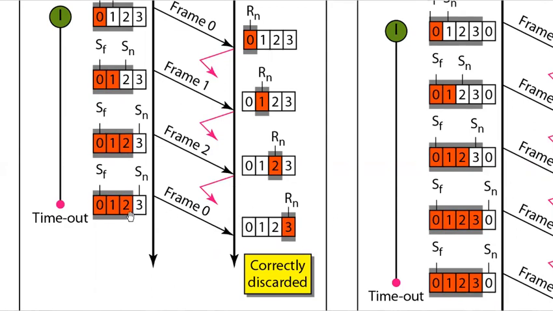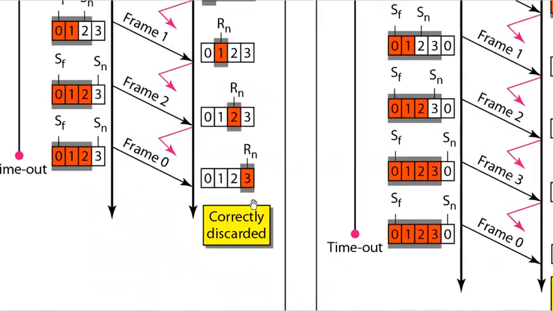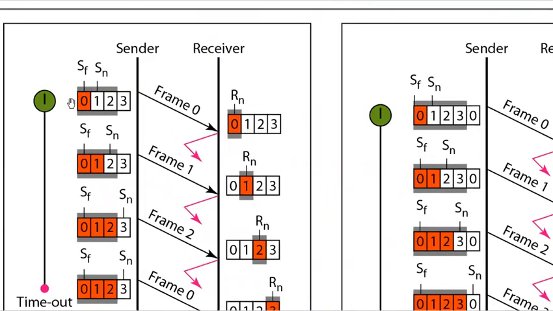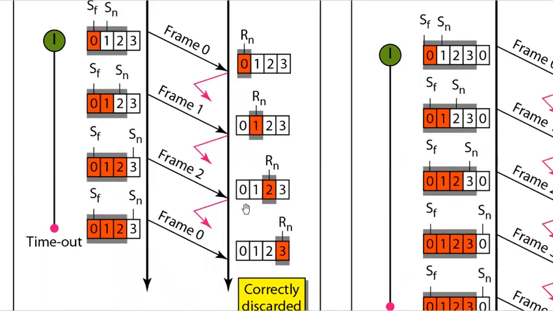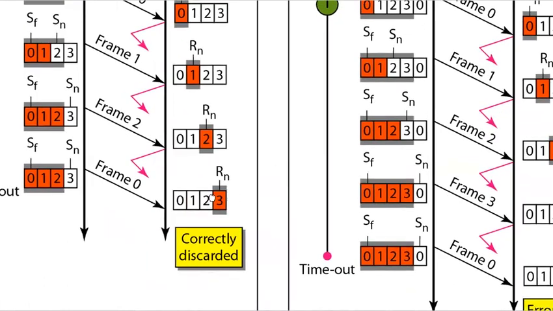Now once it is sent again, it will be discarded. Why will it be discarded? Because the receiver was expecting frame 3. As you see over here, frame 0 is sent, it arrives at the receiver and the Rn variable moves to 1. Then frame 1 is received and it moves to 2. And once frame 2 is received, it moves to 3. But here, this pink arrow is the acknowledgement which is lost. So in this case, all the 3 acknowledgements are lost. So again, the sender will send frame 0. That frame 0 is discarded.